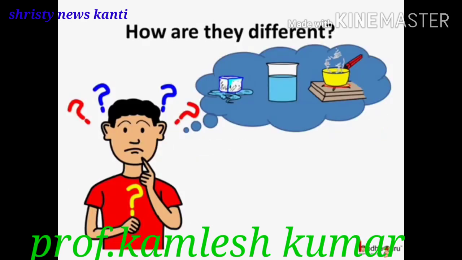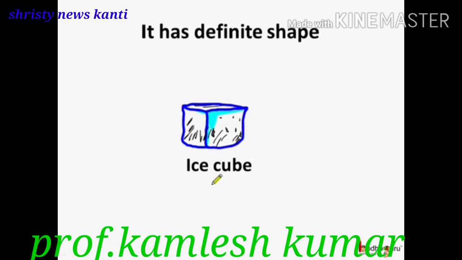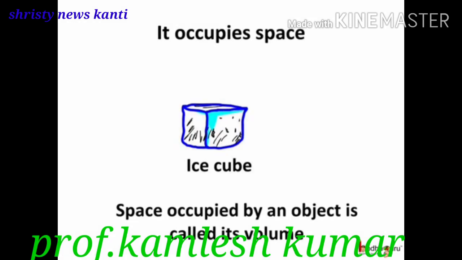You might think, how are the water, ice and water vapor different from each other? Let us see. This is an ice cube. If we see, it has a definite shape. Not just a shape, it occupies space, and that too, a definite space. The space occupied by an object is called its volume. So what can we say? We can say an ice cube has definite volume.